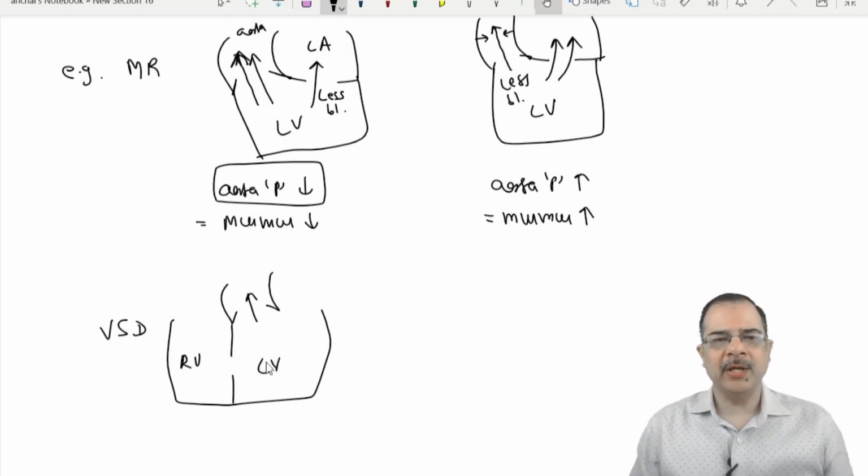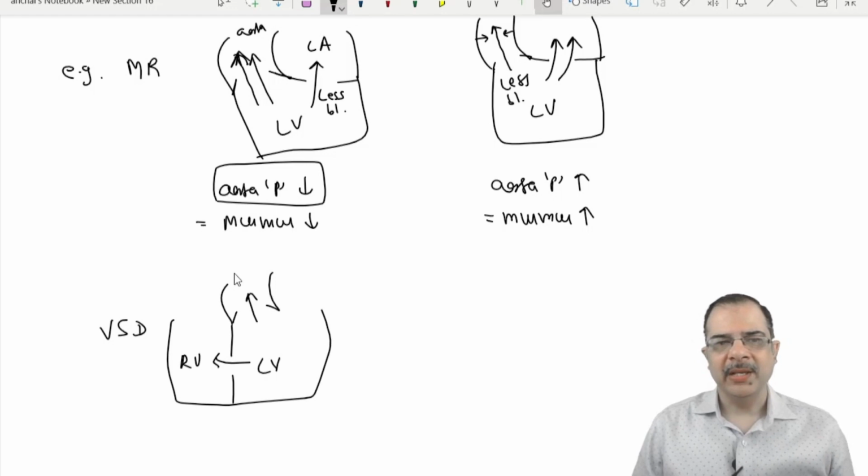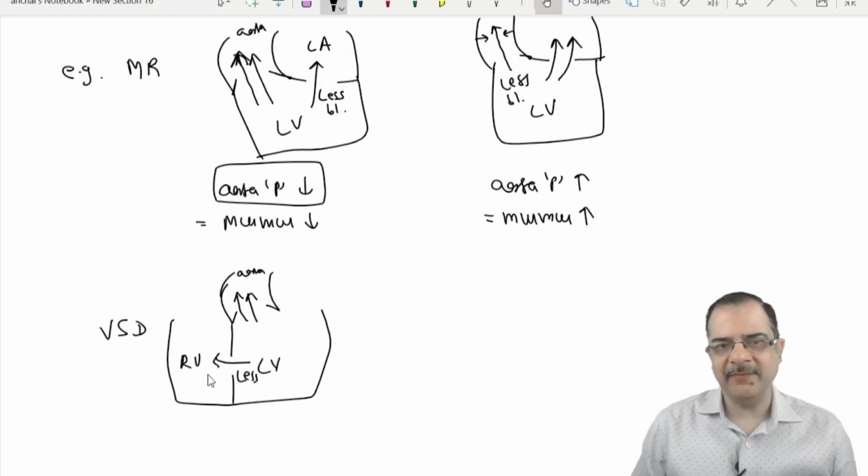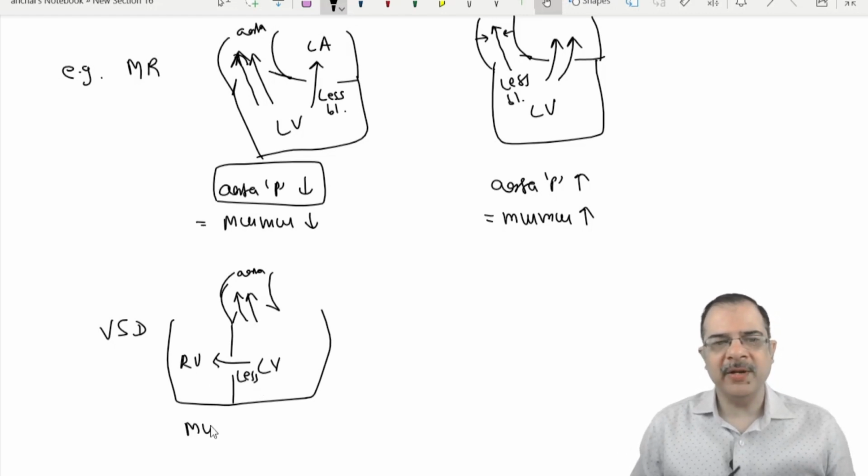It is going into the aorta as well as into the right ventricle. So apply the same thing. If the aorta pressures are reduced, more blood will go towards the aorta side and less blood will go towards the right ventricle side. So the murmur of VSD will reduce.